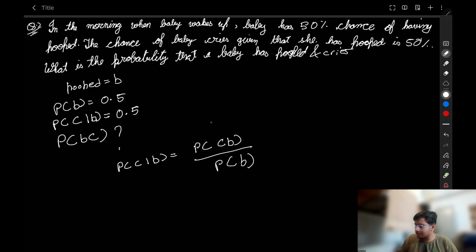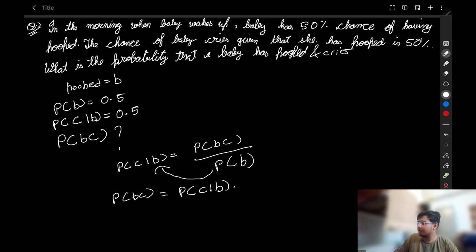Now we have to find probability of CB or BC. Both are the same. Let's write BC only here. So what will be the probability of BC? Simply, let's multiply the denominator here, which is equal to probability of C given B multiplied by probability of B. Do we know probability of C given B?